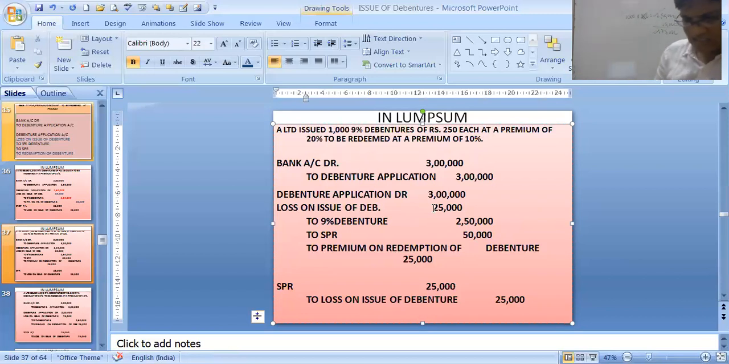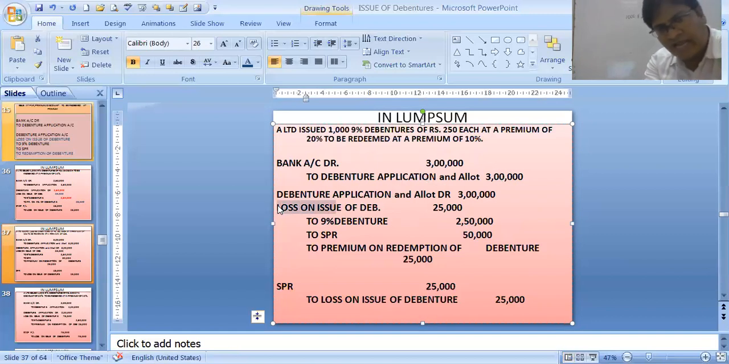So the same entry when you are receiving: bank account debit to debenture application and allotment. Over here also the word allotment will be used. Debenture application and allotment account debit 3 lakhs, because how much credit, that much debit. To 9% debentures 2,50,000, to SPR 50,000. But this loss is just 25,000. This is also known as fitting entry.